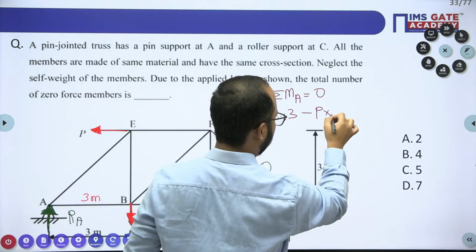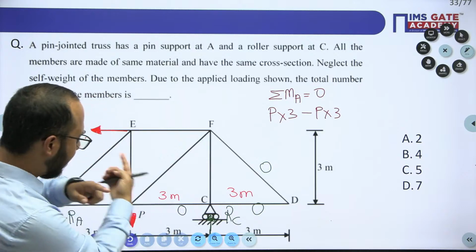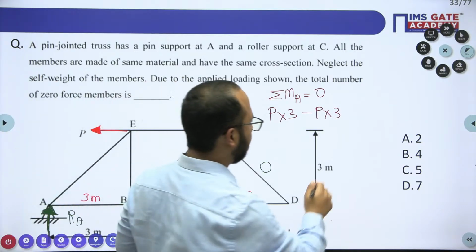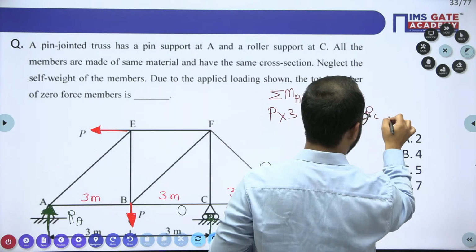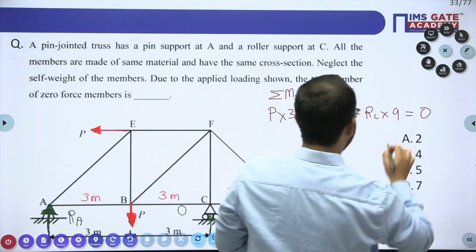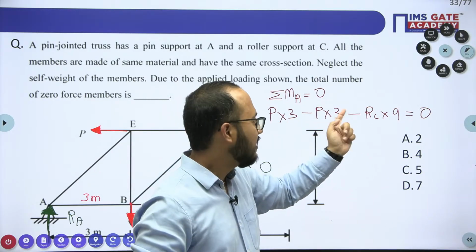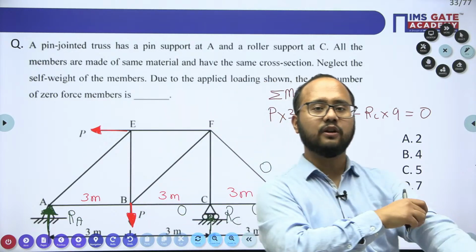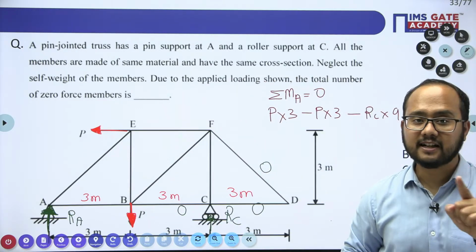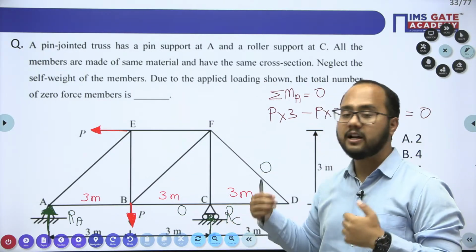What about this RC? RC will have this anti-clockwise. So RC into 9 distance will be there, 0. But if you see from this one, P into 3 minus P into 3, it will be cancelled out. So RC value will become 0 here. Try to understand, important point. RC value is coming out to be 0.